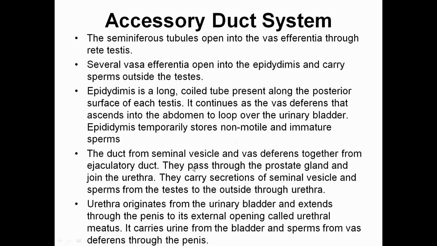The duct from the seminal vesicle and vas deferens together form the ejaculatory duct. They pass through the prostate gland and join the urethra. They carry the secretion of the seminal vesicle and sperms from the testes to the outside through the urethra. Urethra originates from the urinary bladder and extends through the penis to its external opening called urethral meatus. And it carries urine from the bladder and sperms from the vas deferens to the penis.